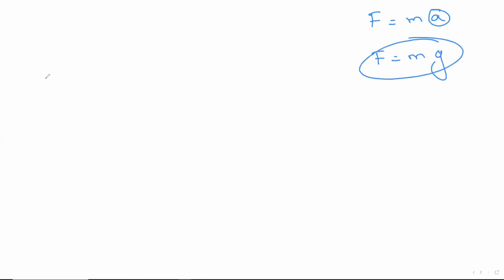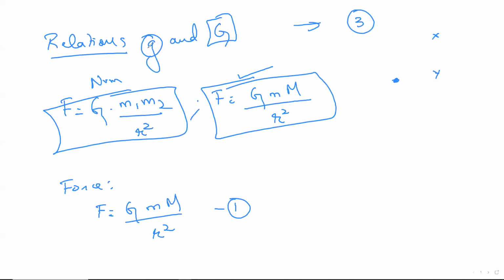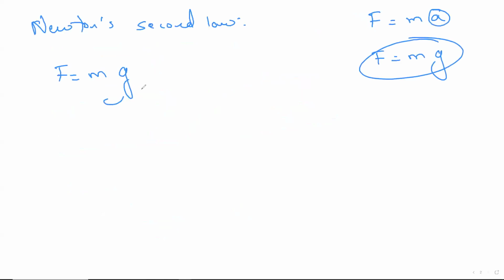I'll be using this. So you'll write, according to Newton's second law, we know that F is equal to m into g. If you write m into a, the answer is wrong. I'm telling you right now, because the main question says what is the relation between lowercase g as well as capital G. Fine. Now, here m into g I write. I'll mark this to be equation number 2.